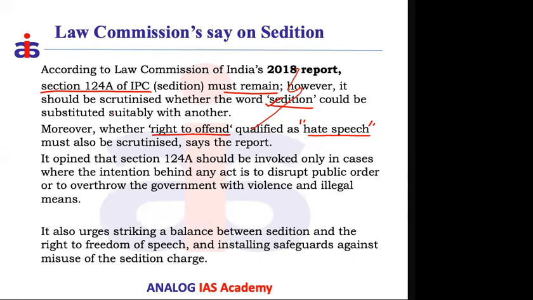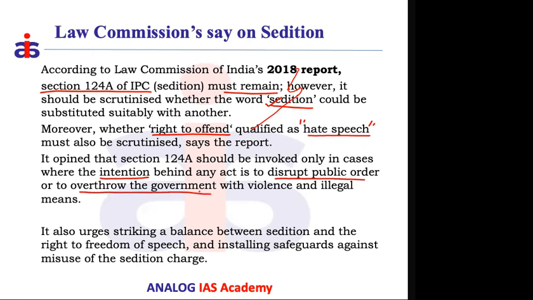So finally, they said this provision can be invoked only where you see the intention, not just what they are doing, but what is the intention behind what the given individuals are doing. If their real intention is to disturb the public order or to overthrow the government.